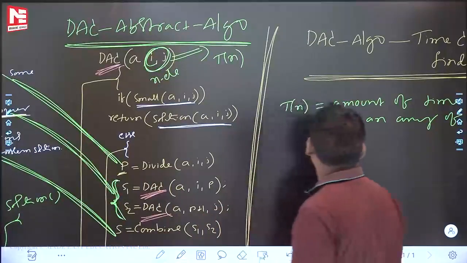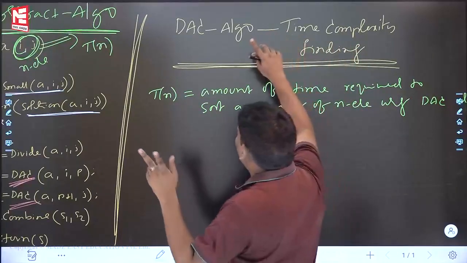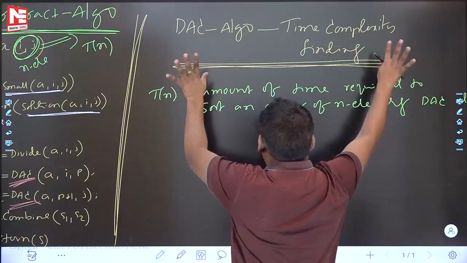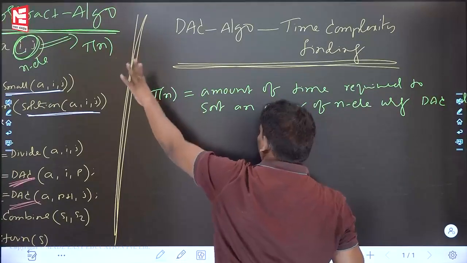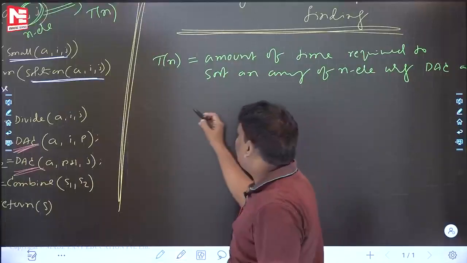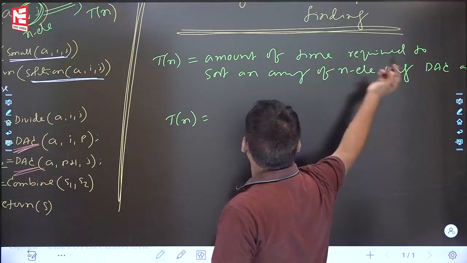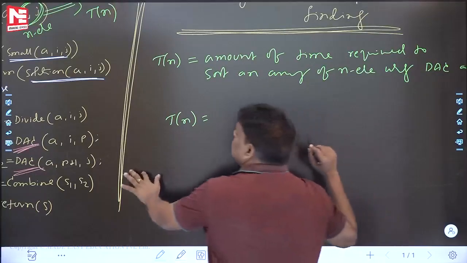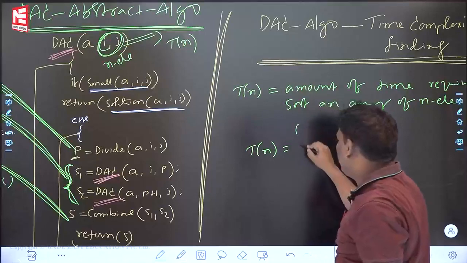Please remember. Can you see what is the topic going on? If you solve any problem using divide and conquer algorithm, how do you find the time complexity? First step: DAC algorithm on n elements will take T(n) time. I have written that. Next, how to find T(n)? T(n) means the amount of time required to sort an array of n elements using DAC algorithm.